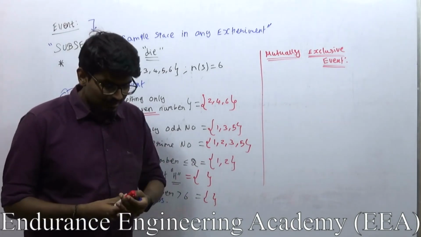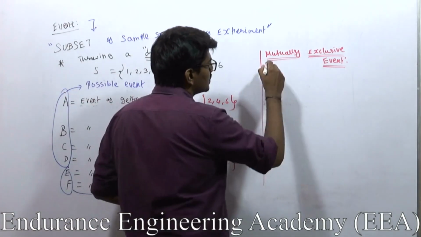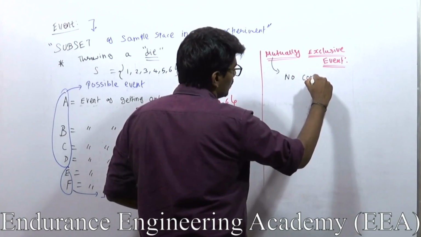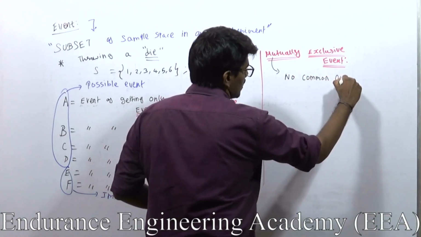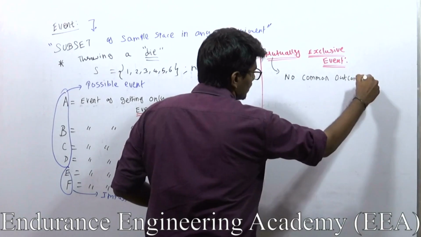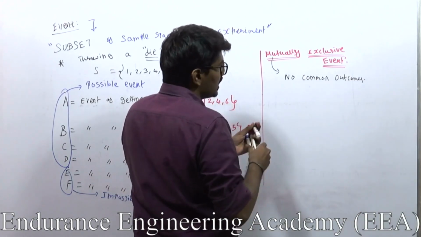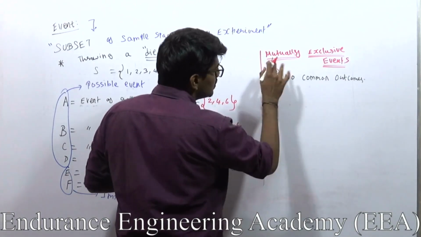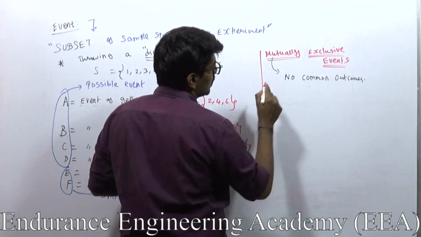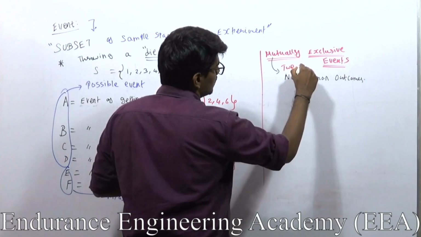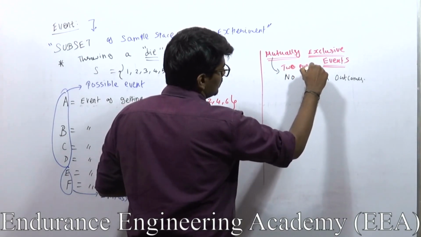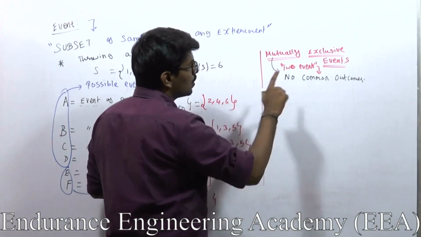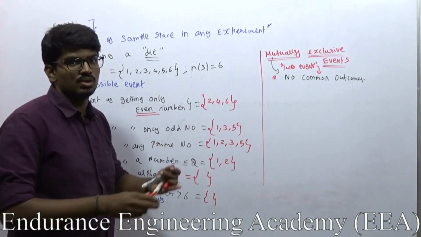You could frame it like this: we can call two events mutually exclusive when there is no common outcome between those two events.